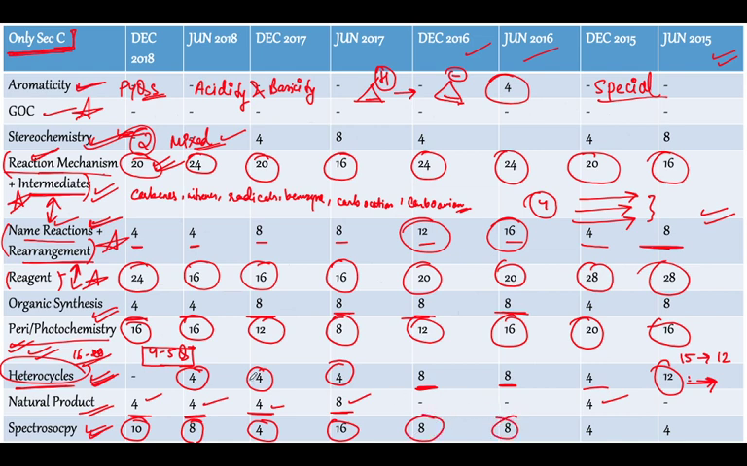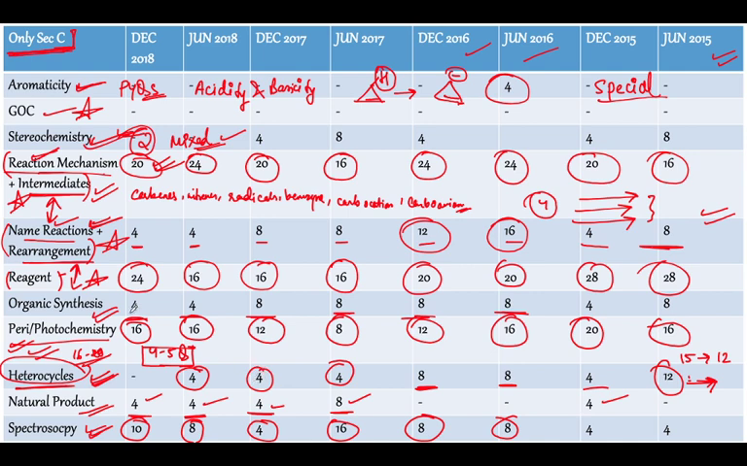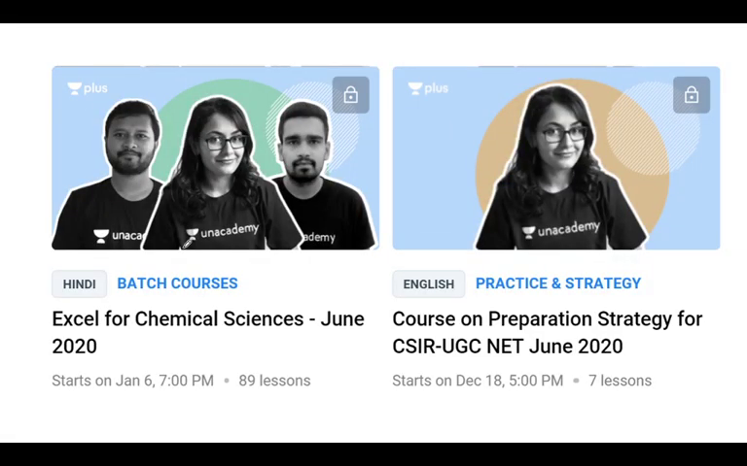So it's also a very, very important concept. Now what we have to see over here is that, basically, we came to a conclusion: the ones that I have rounded are really, really important. So it's reaction mechanism, intermediates plus intermediate, name reaction and rearrangement, reagents, photochemistry and pericyclic reactions, and spectroscopy. So we are going to focus more on these topics in my upcoming classes.